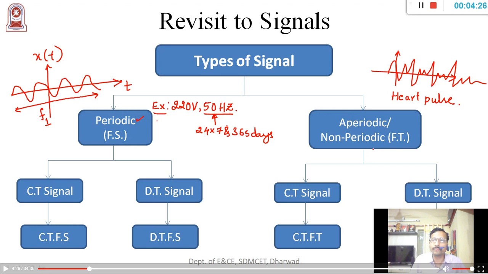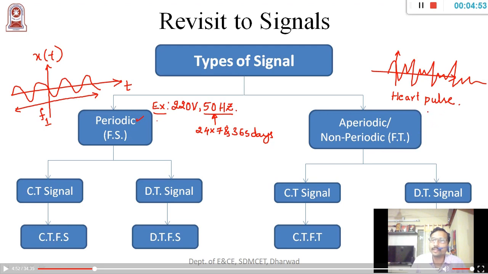So if I run for a few minutes, then my heart pulse will be different. If I sleep for a few hours, then once again the heart pulse is going to be different, right? So it will not be the same heart pulse from my birth till the last day of my last breath, right?